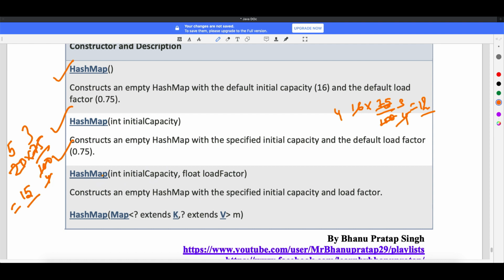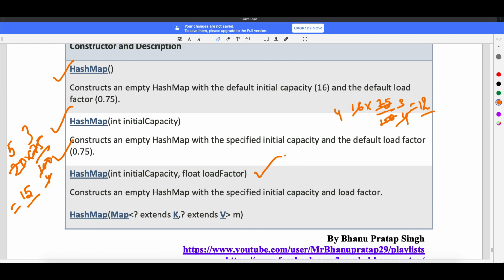But there is another constructor, where you can specify the capacity as well as the load factor. It's up to you what load factor you want to keep, at what point you want to grow your map. So you have one more constructor provided to you.